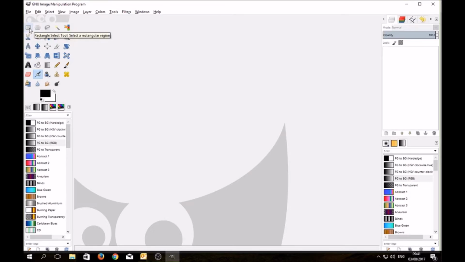There's the rectangle select tool, the ellipse select tool, the free select tool, the zoom tool, the move tool, the alignment tool, the crop tool to crop images or parts of images, the text tool, the bucket fill tool, the blend tool for gradients, the pencil tool, the brush tool, and the eraser tool. So those are the ones that we're using during the course.